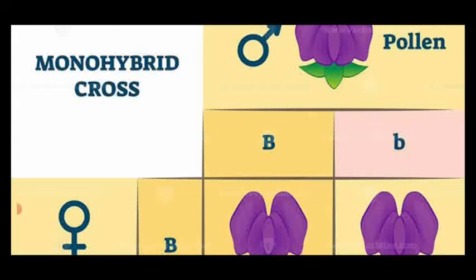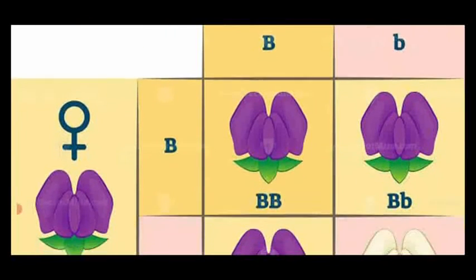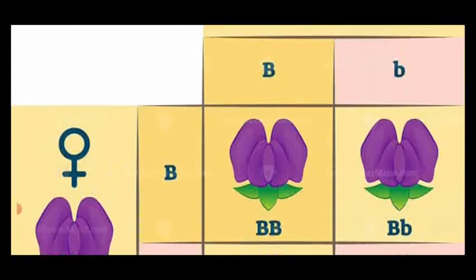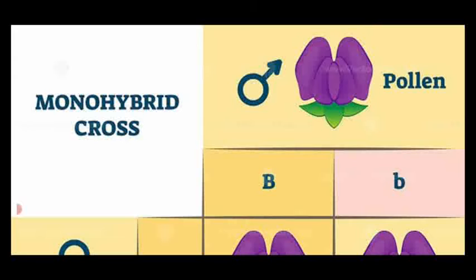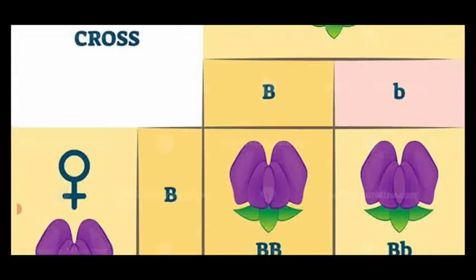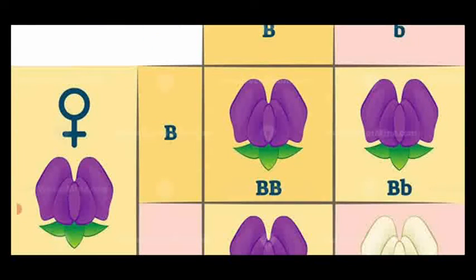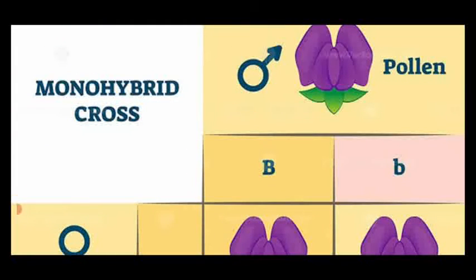The same flower, that is, the heterozygous dominant purple color flower coming in the F1, is crossed with the same heterozygous dominant purple color flower. But they act as both male and female. Okay. So here we have taken the female flower on the left side, and on the right side we have taken the male flower. This process is called self-crossing, selfing, that is, we cross with the pollen of the same flower. Okay. So that is called the selfing method in F1 generation gametes.